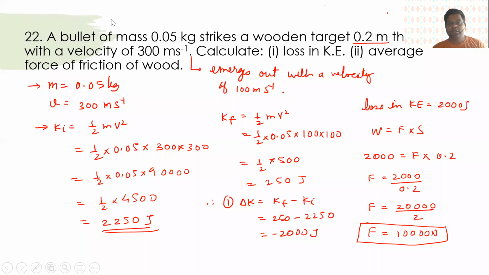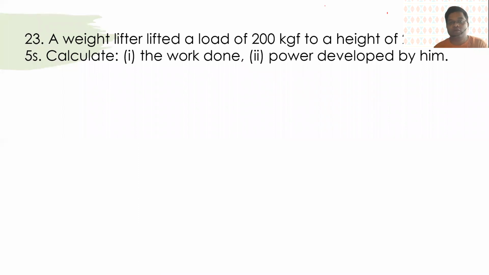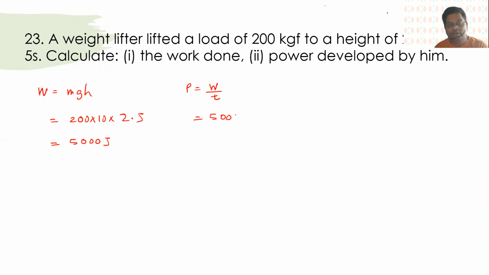So we move on to the next question over here. A weightlifter lifted a load of 200 kgf to a height of 2.5 meters in 5 seconds. You have to calculate the work done. So work done is mgh. So that is 200 into 10 into 2.5. So that will be 5000 joules. And power is work upon time. So that is 5000 divided by 5. That is 1000 watt.